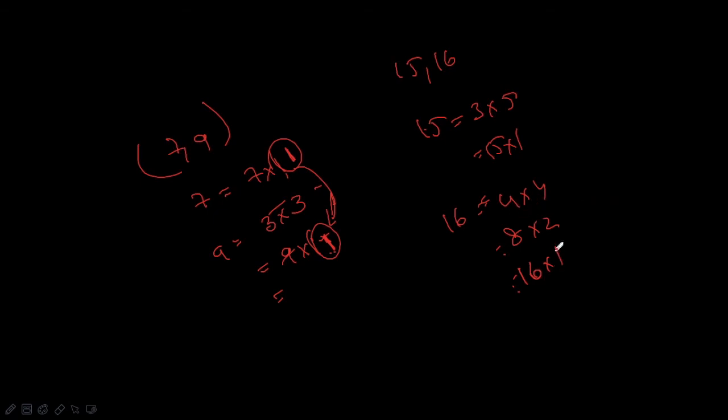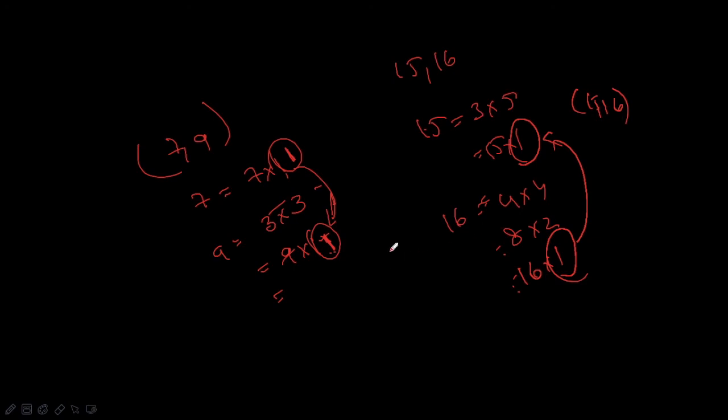So it has a total of 5 factors. Now what is the common factor here? 1. So the common factor is 1, then they are called coprime. So the HCF is 1, so 15 and 16 are coprime numbers.